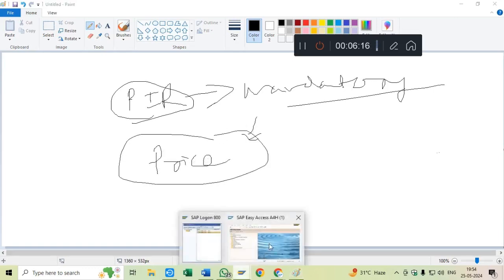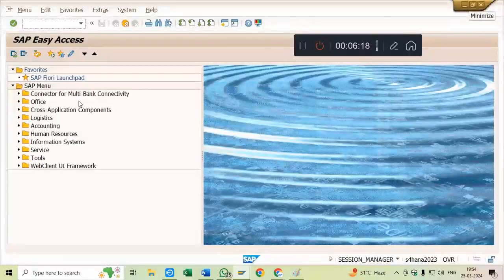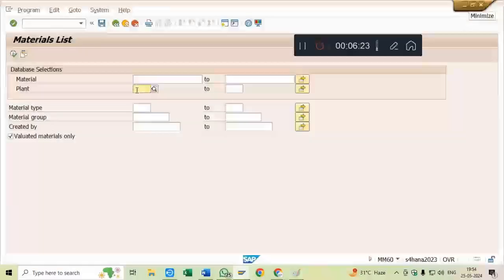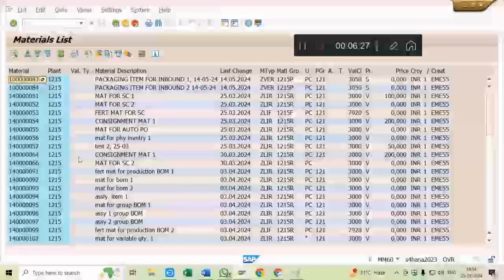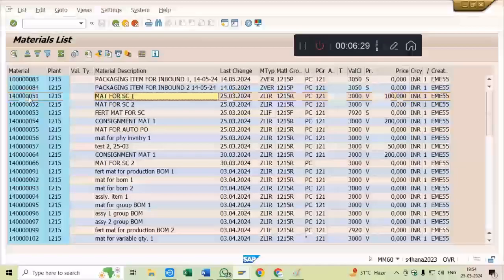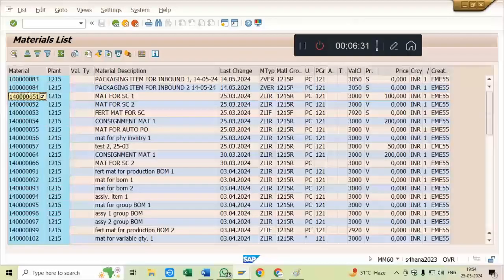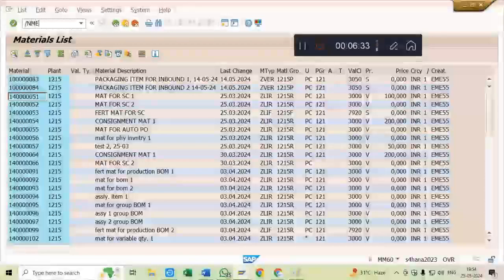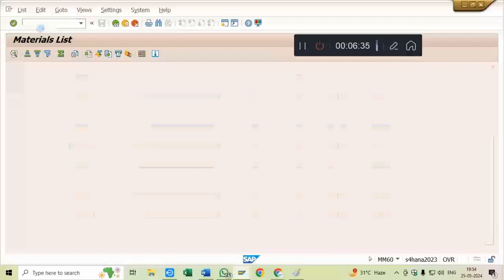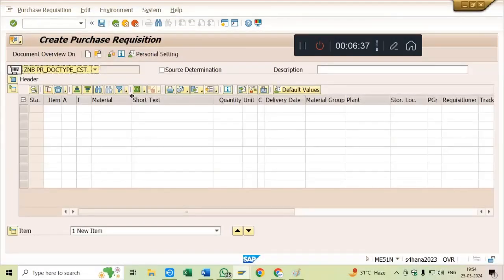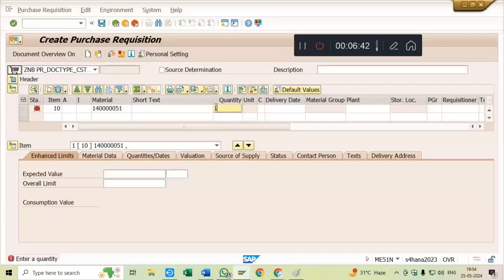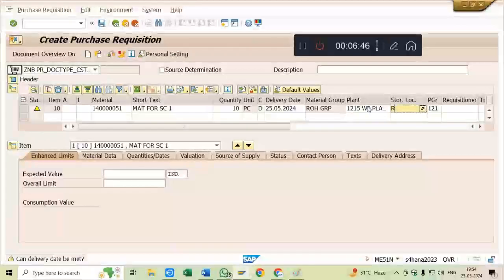Let me show you one real-time example to make this point more clear. For example, I am taking this material as the example. This is my material. Now if I go to ME51N, the create purchase requisition screen, and I enter the material number here, along with the quantity, the plant and other details,